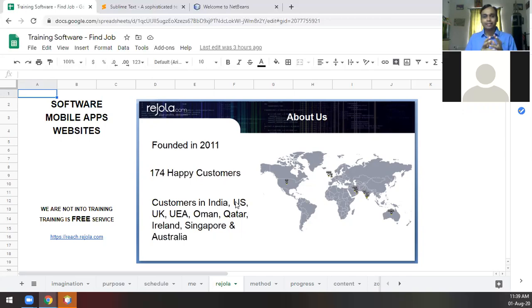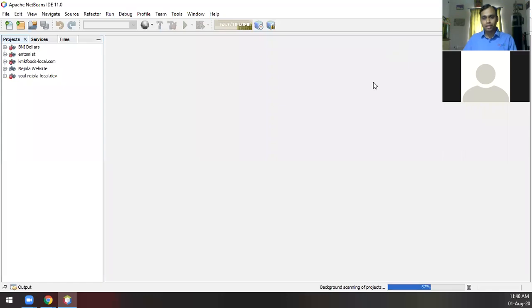Having said that, I think my NetBeans is just open. So let me show you NetBeans. This is how NetBeans looks. It is much heavier than a simple notepad, obviously, and it really helps you to write your programs in a much better manner. So what I will do right now is bring in the file that I had edited in a couple of classes before.